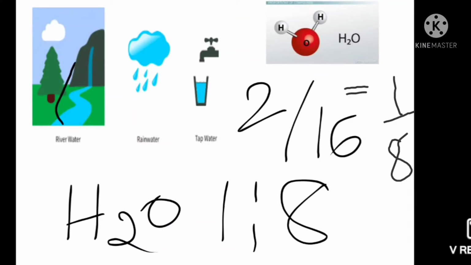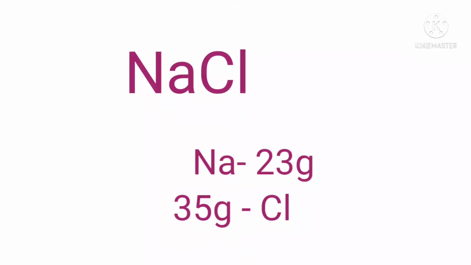From this we can say water, H2O, is always found to contain only 2 elements, hydrogen and oxygen, combined in a definite mass ratio of 1:8 irrespective of its source. Similarly, sodium chloride, NaCl, from whatever source will always contain 23 grams of sodium and 35 grams of chlorine.